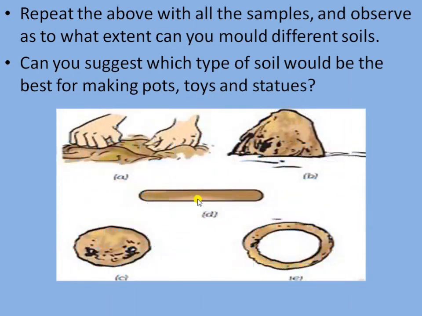Here you can see that for this activity you have to collect samples of sandy, clayey and loamy soil. Then add just enough water that can soak into the soil, and the soil can be molded into any form, into a ball form, into a ring form, into a lengthwise form. Then repeat the above process with all the soil samples and observe to what extent you can mold the different types of soil. And then, can you suggest which type of soil would be best for making pots, toys and statues?